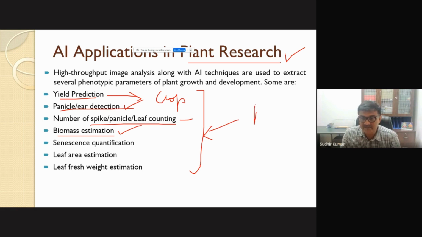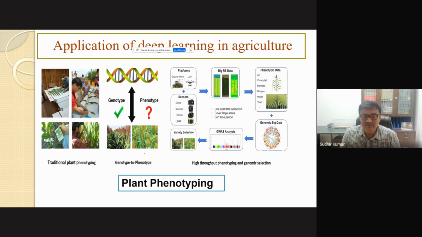One aspect for the farmer side, it also helps us in science, that some information can be obtained using AI tools. And there is always one aspect at each crop, for instance, I take the maize crop: what is the leaf area, chlorophyll, biomass, nitrogen, all those things. If I have to go to the field to acquire this information, it requires large human intervention. So with low cost, the covered area is more, and it can be done in a short duration of time. In this, AI also plays a key role.